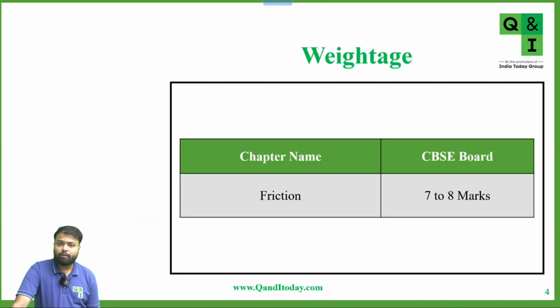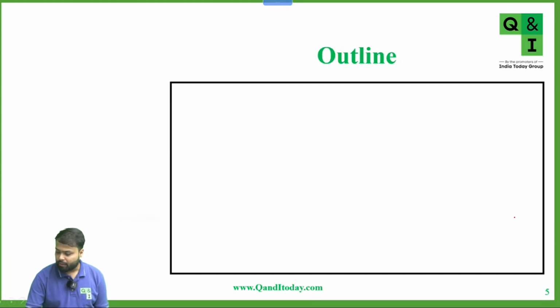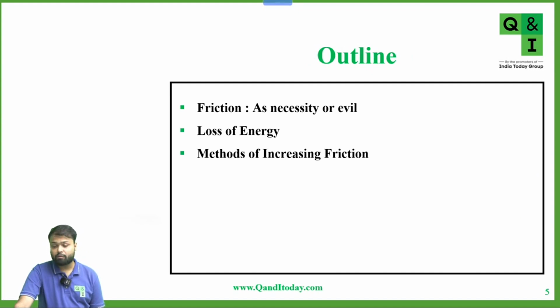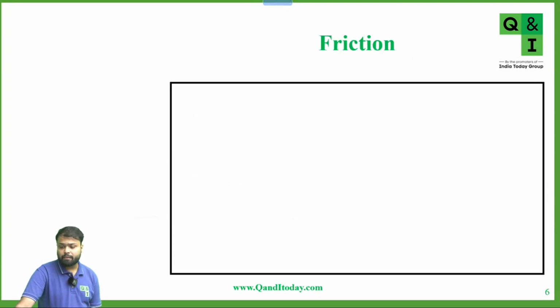Now, if we talk about the weightage, approximately 7 to 8 marks of questions are asked from this chapter. What are we going to study today? First we will see friction as necessity or evil, then loss of energy, methods of increasing friction, methods of reducing friction, fluid friction, and streamlined bodies. These are the topics we're going to study today. Now we'll start with the topic friction.